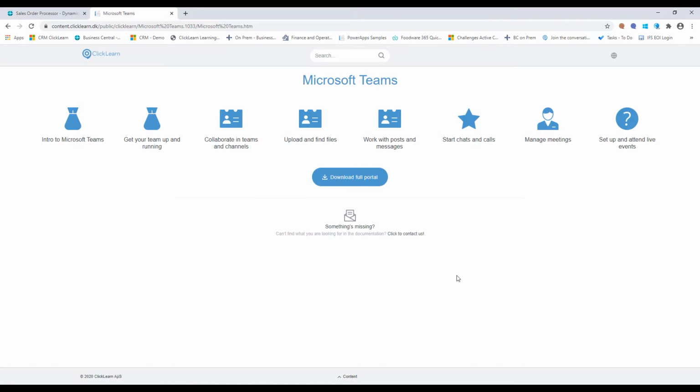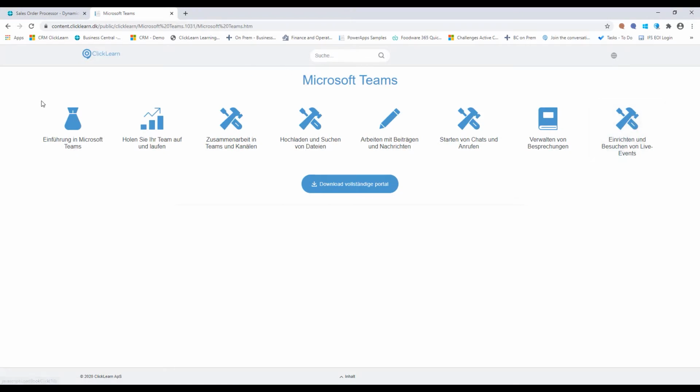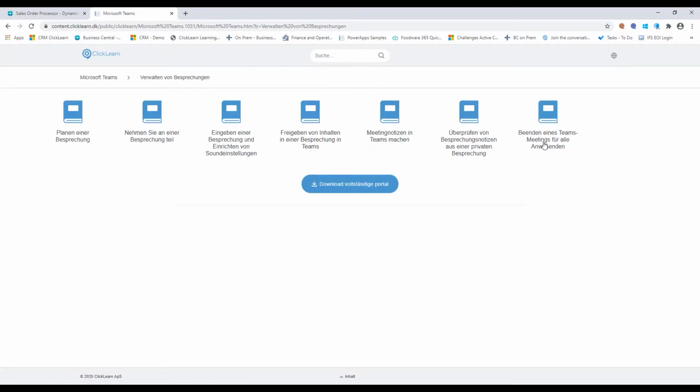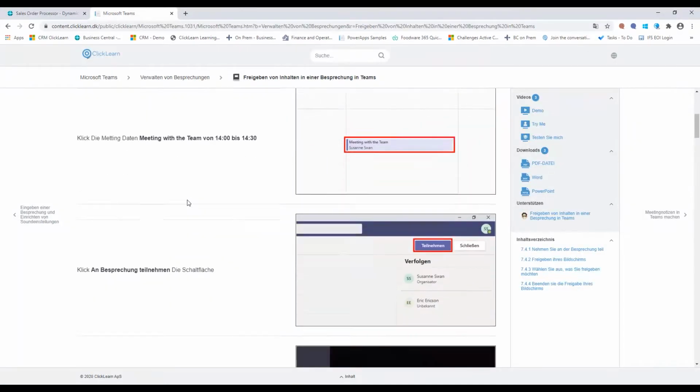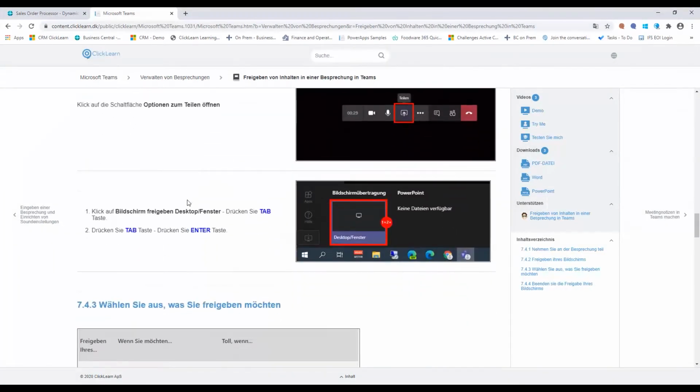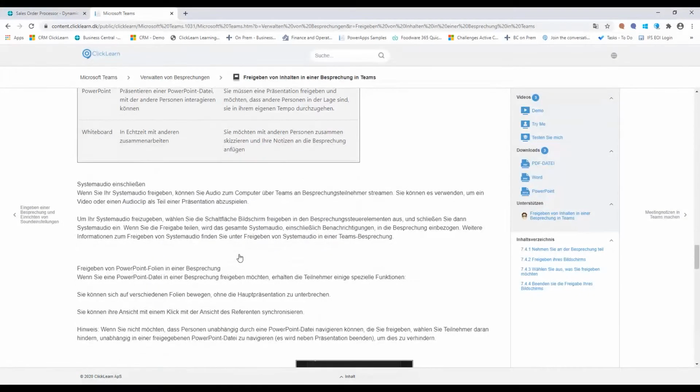But not only that, I also replayed this, because ClickLearn has a very special feature called replay, where we can take an initial recording and then have ClickLearn automatically recapture everything on top of a different UI language. In this case, I have the little globe because I also did this one in Danish and in German. If we look at the German one, you'll see that my entire learning portal translates into German. Everything I'm looking at, if we go back to the same recording, is translated into German. Every single recording, and even the parts that I added down here, has also been localized into German.